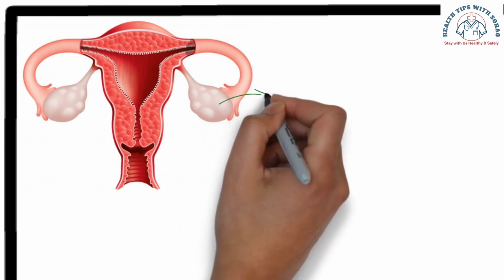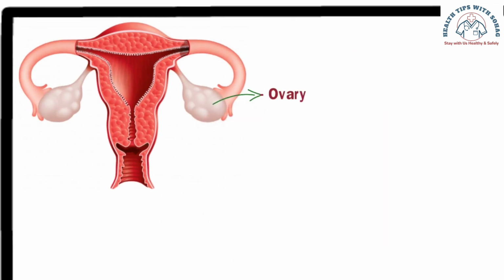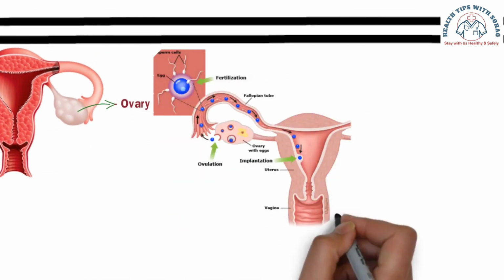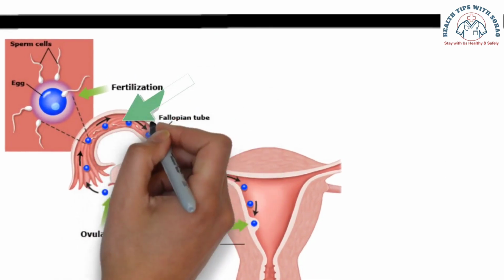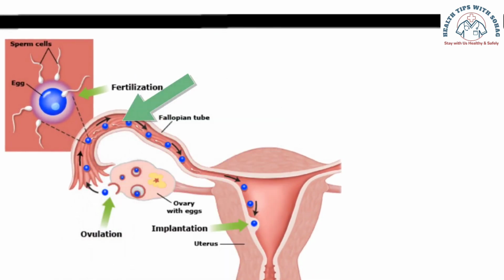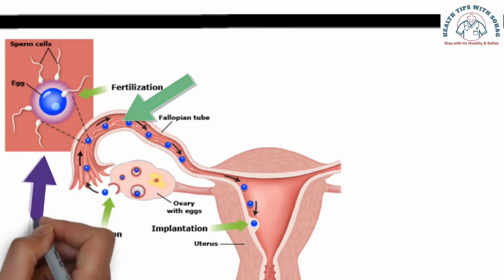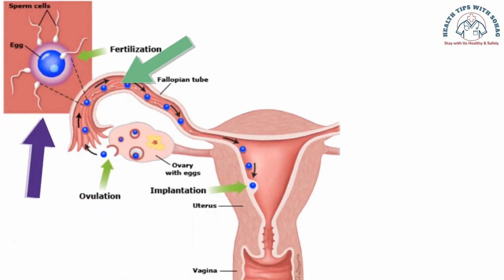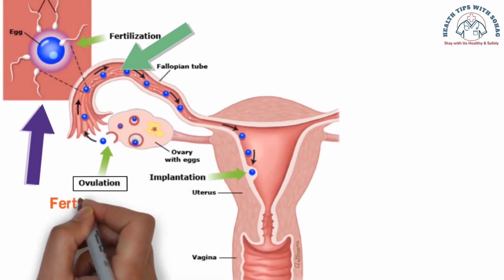In the female reproductive system, there are two ovaries, each containing several follicles or eggs. During each menstrual cycle, one egg is released from a specific follicle in the ovary. The released egg travels to the fallopian tube where it awaits fertilization by sperm. If fertilization occurs during this time, conception and pregnancy can occur. The time of egg release is known as ovulation or the fertile window.